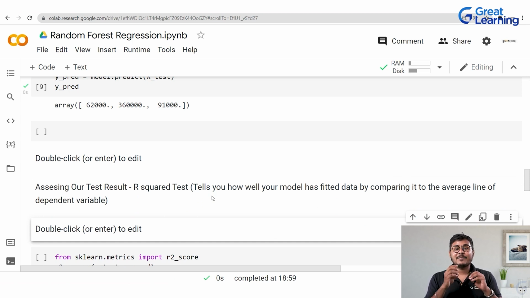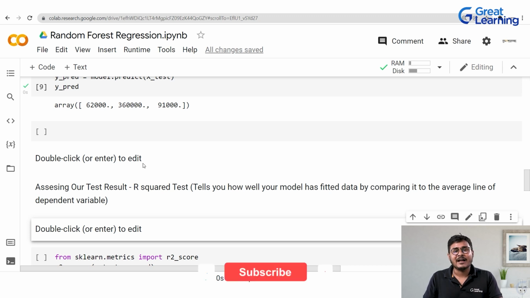So the R squared test basically tells you that in statistics or in machine learning, we use the R squared test to understand how well your model has fitted to the original or the desired value. If your R squared value is near to 1, then your model has fitted really well. If it is very far away from 1, then your model has some discrepancies, or maybe you did not do the data pre-processing steps correctly, or you probably missed out in the EDA part. That is generally the know-how of how you do this.